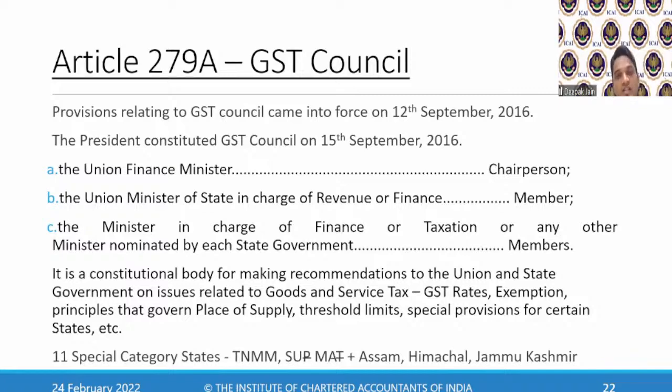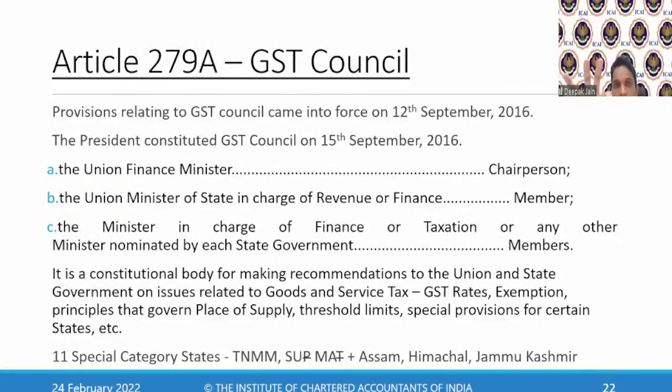There are 11 special category states. One of the methods to remember them is that I've used some acronyms. How do you remember these 11 states? There is a reason I mention it this way, because under GST registration you will have to remember this. That's the reason I've used an acronym, TNMM. T.N. Manoharan sir was a very good author on direct tax, so I remember it as TNMM.